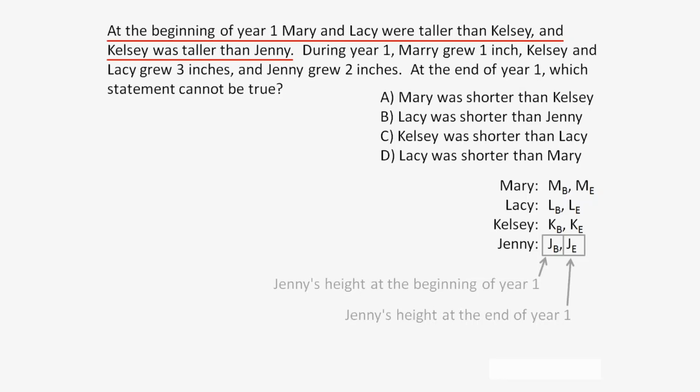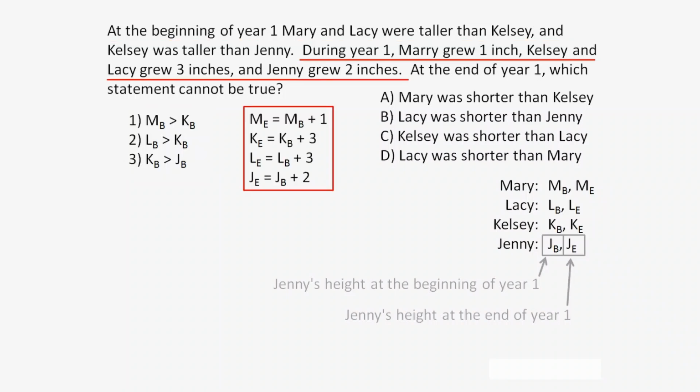Using these abbreviations, let's now write out what we know about the beginning of year 1. From the problem statement, we can write out 3 inequalities. M_B is greater than K_B, L_B is greater than K_B, and K_B is greater than J_B. Next, let's use the second part of the problem statement to relate the height of each person before and after year 1.